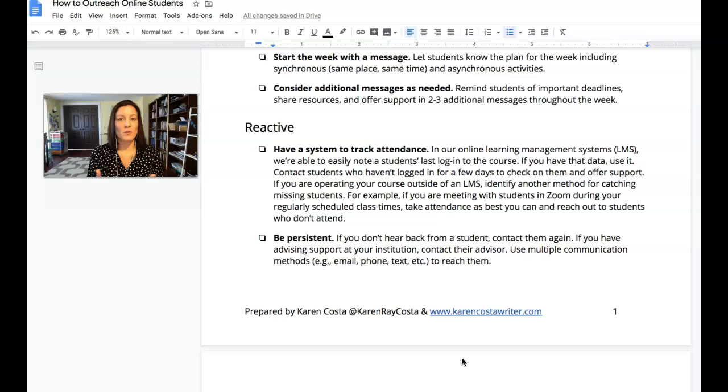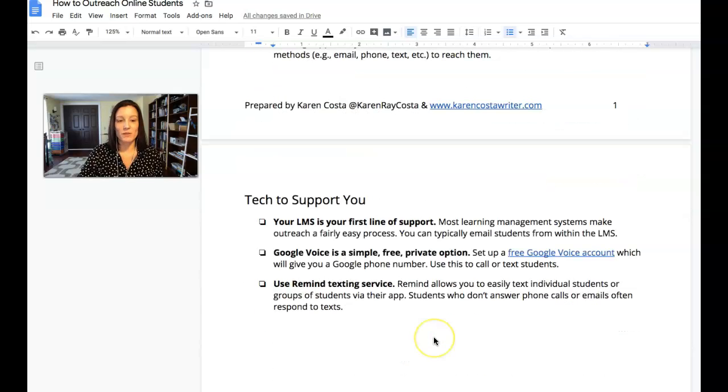Be persistent. Sometimes students won't respond at the first email, so try again. And again, schedule time to do that. I also suggest that you try to use multiple means of communication, email, phone, text, as much as possible to reach out to students, but it will sometimes take a few tries. It can make all the difference, though, in whether or not a student will persist and succeed in our courses.